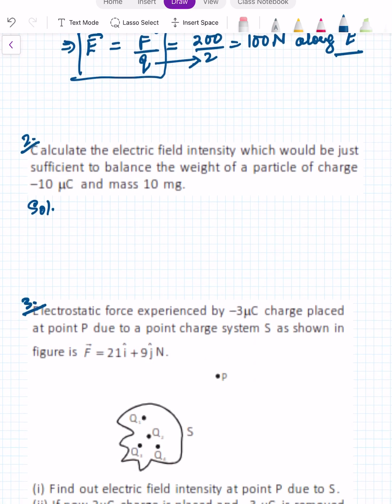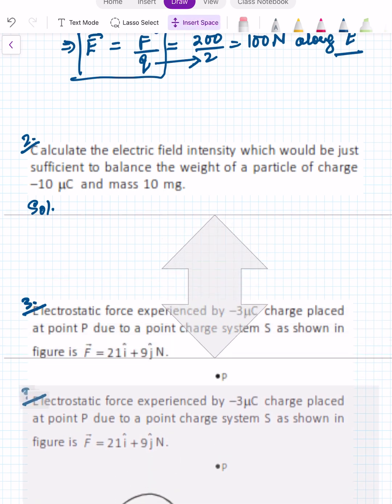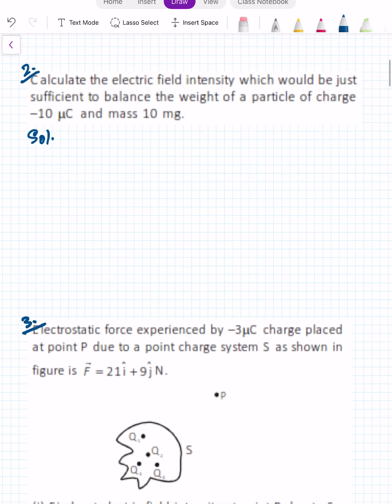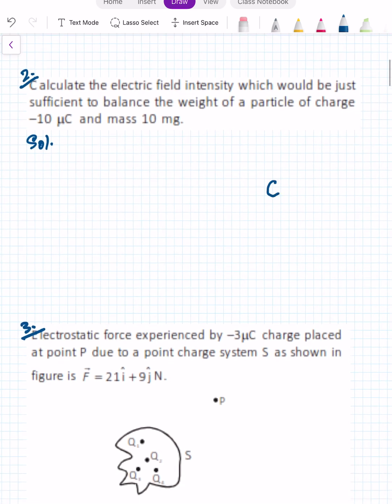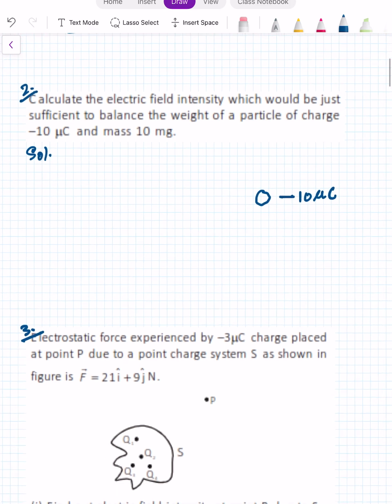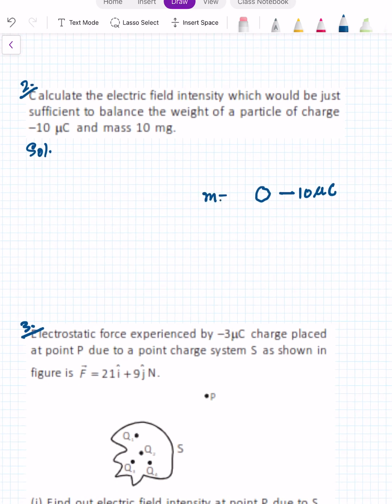Next, come to the next one. Calculate the electric field intensity which would be just sufficient to balance the weight of a particle of charge minus 10 microcoulomb, and its mass is given as 10 milligram.